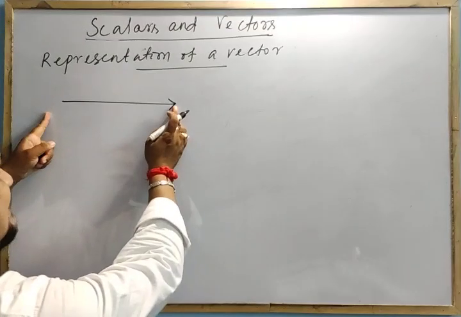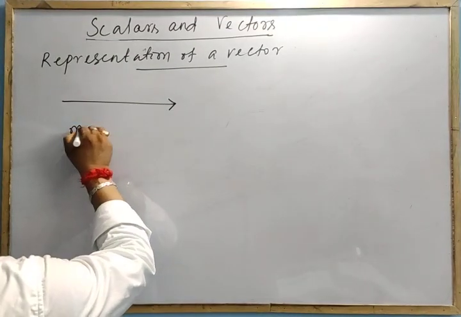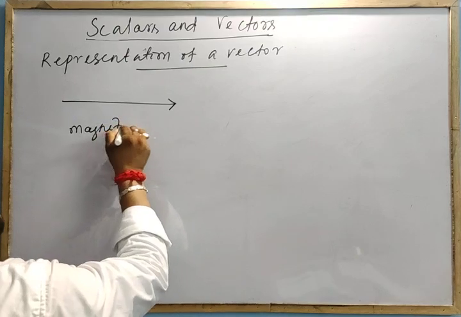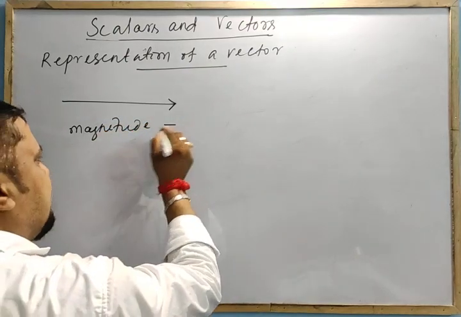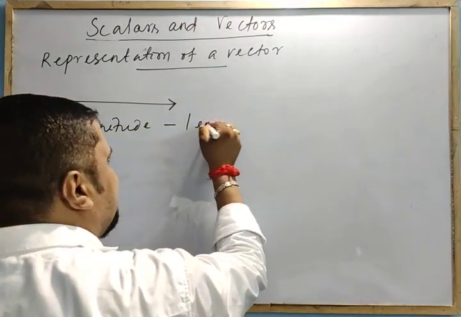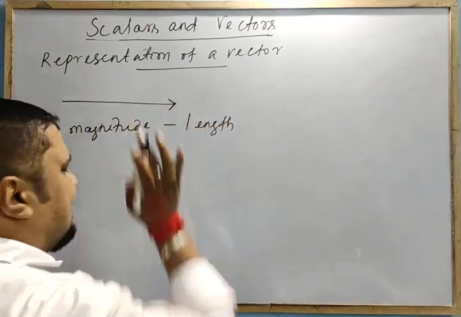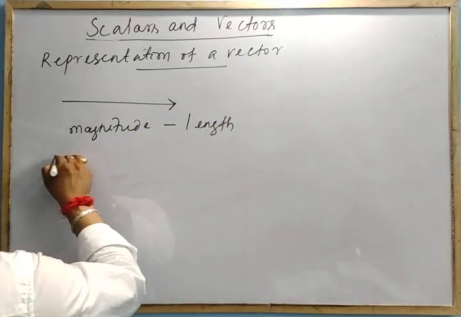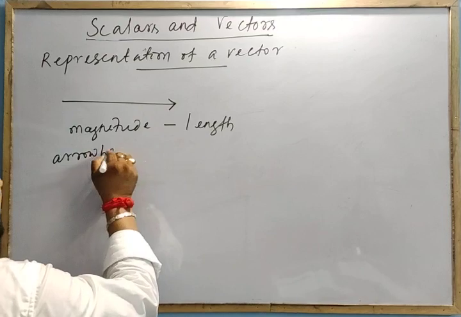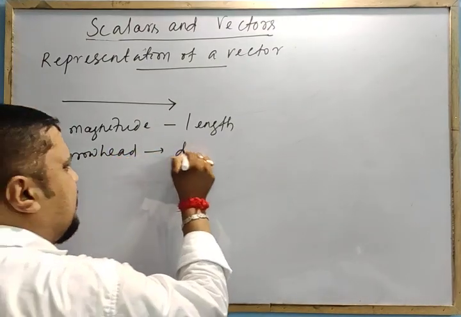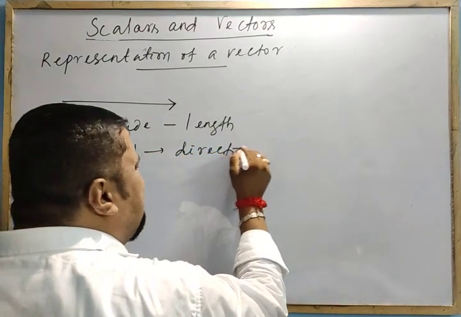The length of the straight line gives you the magnitude. The arrowhead gives you the direction.